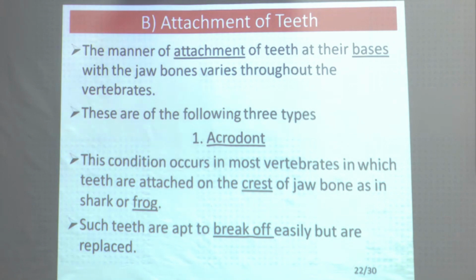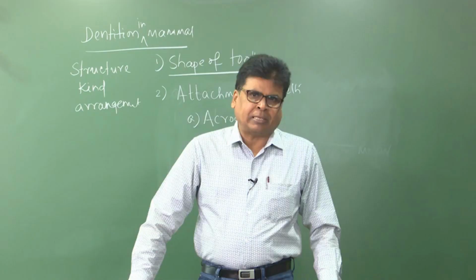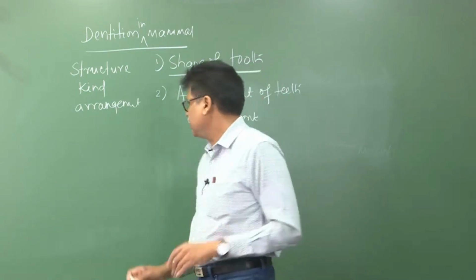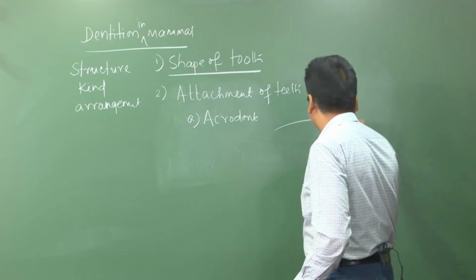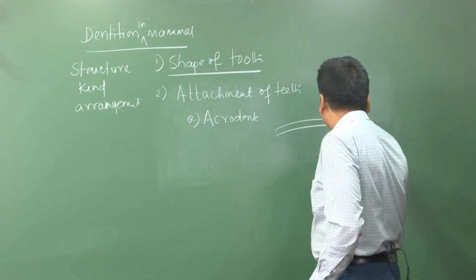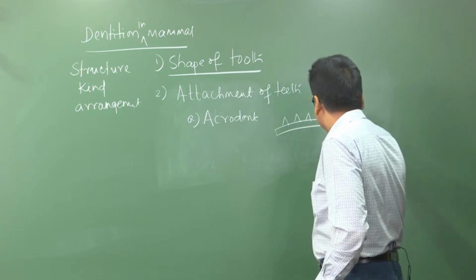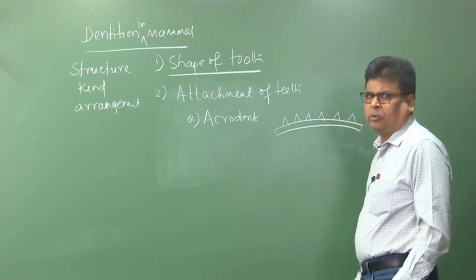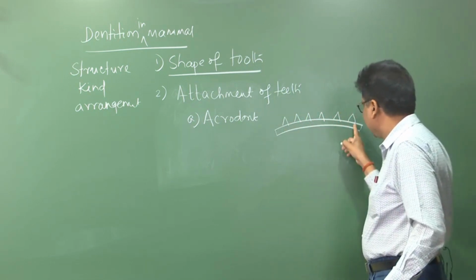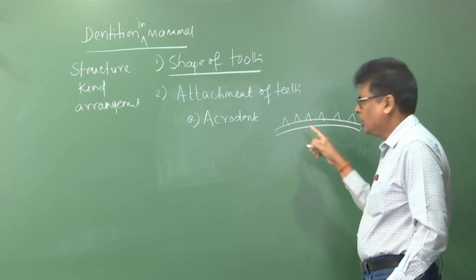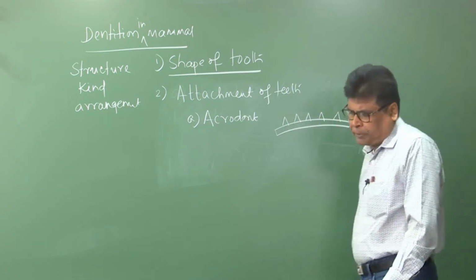Such teeth are apt to break off easily but are replaced. For example, this is the jawbone, and here these teeth are attached at the crest, the surface of the jawbone.